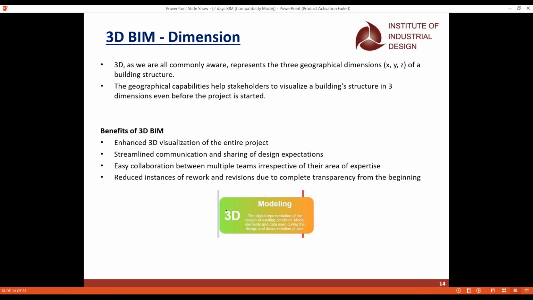And the first is the 3D BIM, which we all are aware of, the 3 dimensions. It is X, Y, and Z, or we can call it length, breadth, and height. Whenever you use the 3D BIM, we have benefits. We can see enhanced 3D visualization.